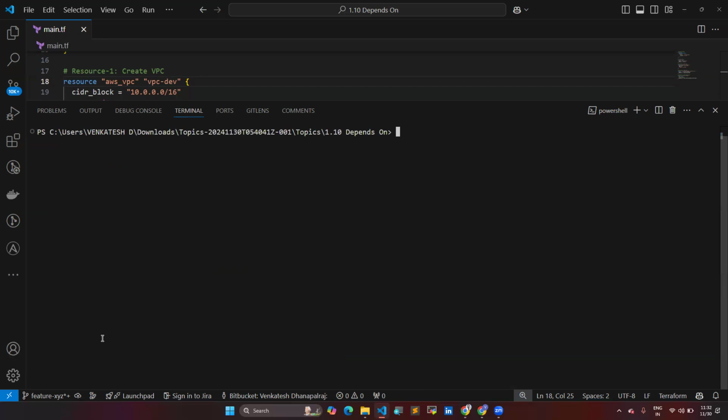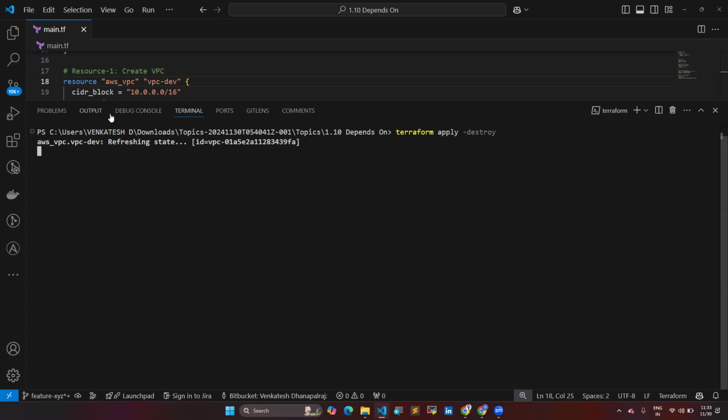Even if you want to destroy all this, we can use the terraform apply -destroy command. By running this command, it is going to destroy our old resources, and it will do so in order.